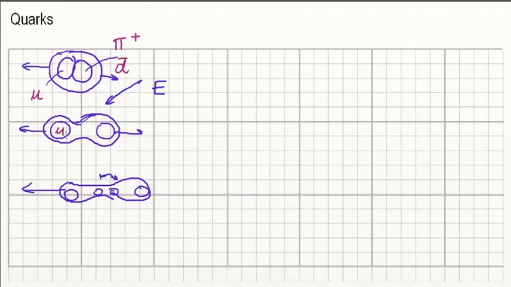So when we try to split those two apart, what we'll eventually do is create another pair of quarks in between. So at the end, we will again have pairs of them, right? And then you'll have here an up quark with something else and an anti-down quark with something else. And most importantly, those two will be a particle and anti-particle pair because they've been created right out of the blue.